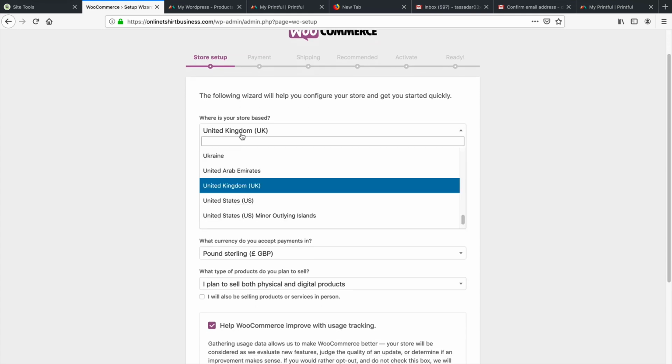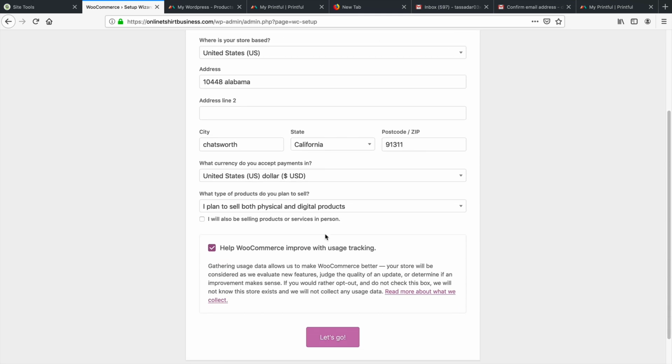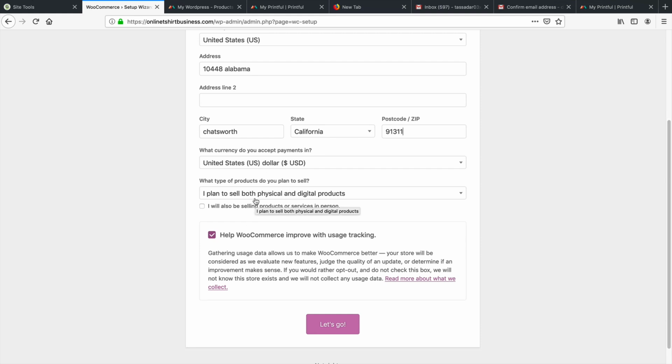So where is your store located? I'll just put the USA. Right here, you can just go ahead and put in an address, something like this. And then you're gonna put in some of this information. You don't need to put all of that, just some of it. So right here, sure, I want to sell physical and digital products. Go ahead and put your currency, etc.